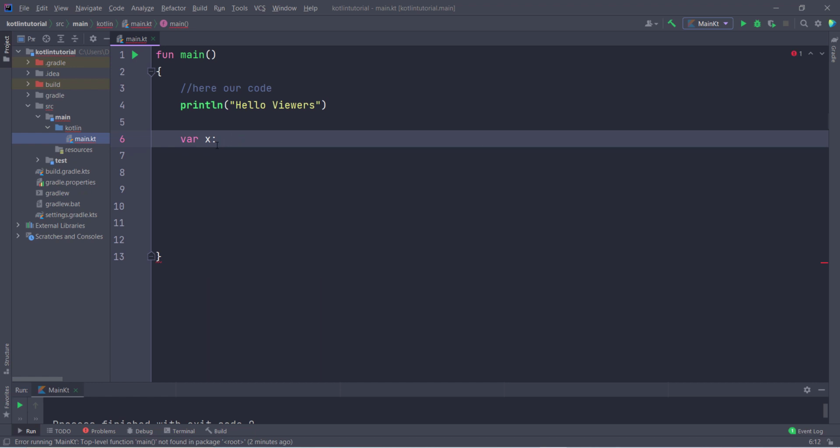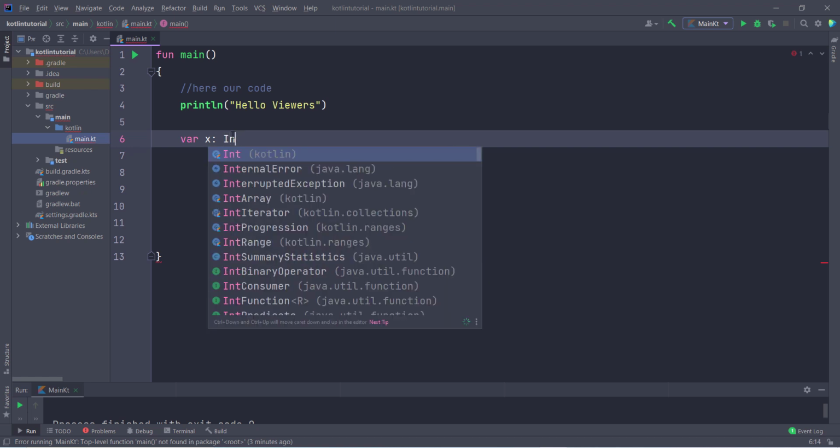Now one more thing you can also do in Kotlin, if you want to directly assign a value to the variable x. So if I type here var x is equal to 5, so this is also a variable, and it automatically infers the type of the variable. Kotlin compiles this type of variable as integer, so you don't need to specify the type of the variable if you directly assign the value. But if you want to declare a variable here, and then you want to take input from the user, then you have to declare the type here. Otherwise you don't need to declare the type. So hope you understand.